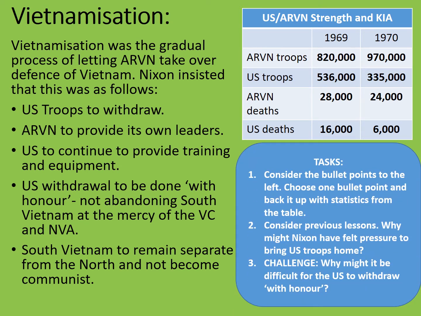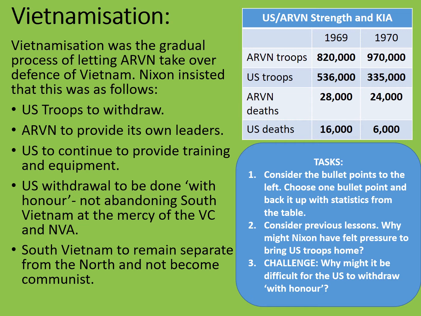Here are your tasks. Consider these bullet points. Choose one bullet point and back it up with statistics from the table. If you could do that for more than one bullet point, it would be even better. Part 2. Consider previous lessons or previous learning that you might have on the topic of the Vietnam War. Why might Nixon have felt pressure to bring US troops home? Thirdly, and as a challenge, why might it be difficult for the US to withdraw with honour? Pause the video now, and when you're ready, press play to continue.